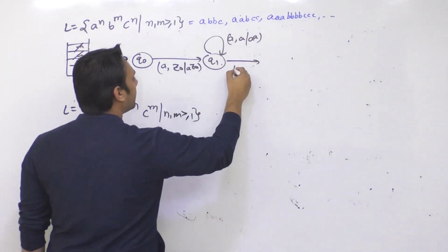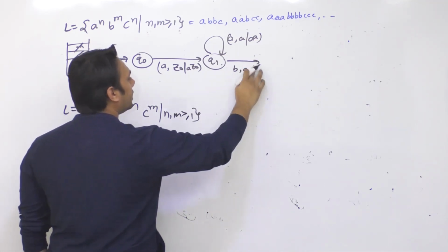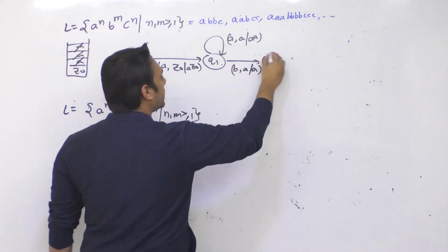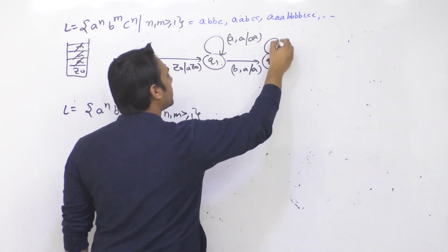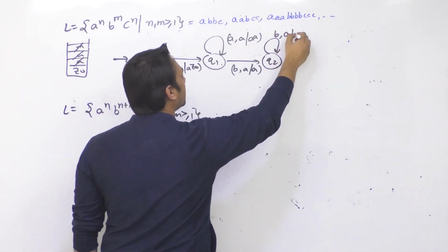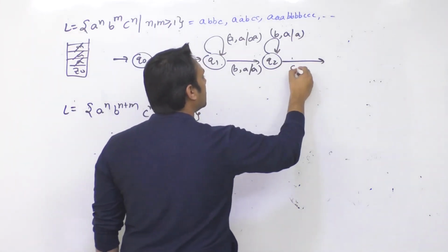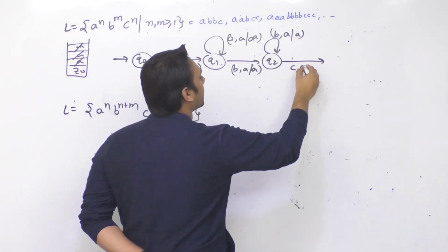Then as soon as you get one B, the top of the stack will be containing A. I'm going to leave A as it is. I'm not going to insert it. I'll go to the state Q2. जितने भी B आएंगे, so any number of B's will be there, the stack will be containing A. I'm going to leave all these A's as they are. And as soon as we get a C, the top of the stack will be containing A.